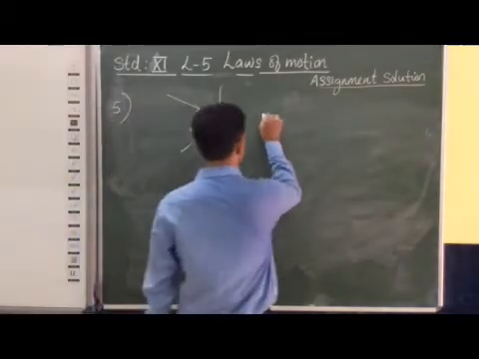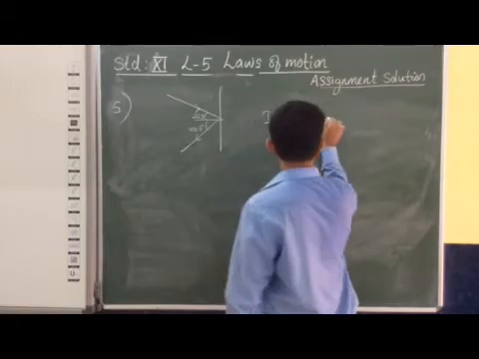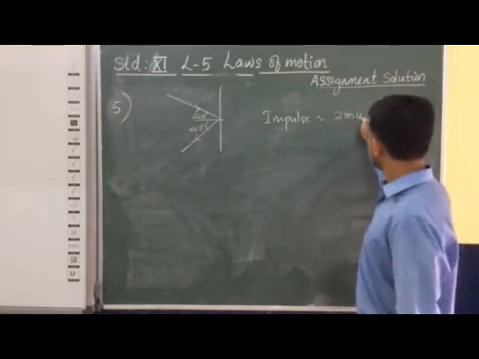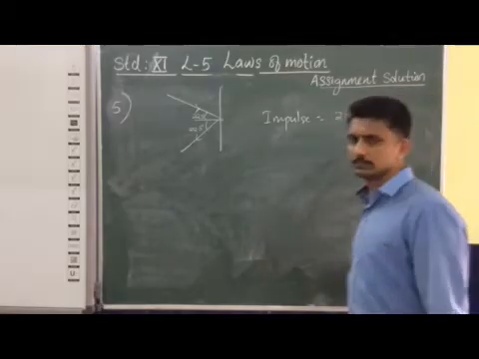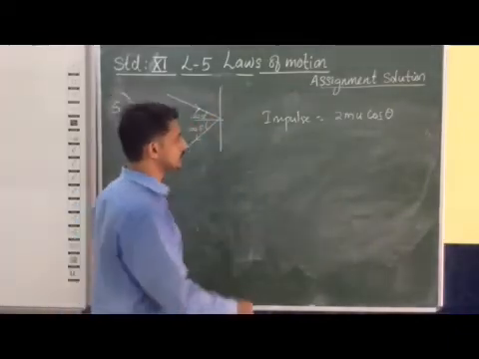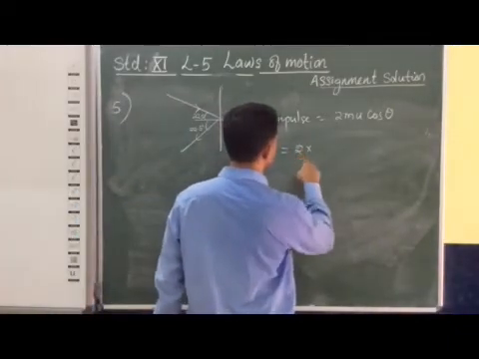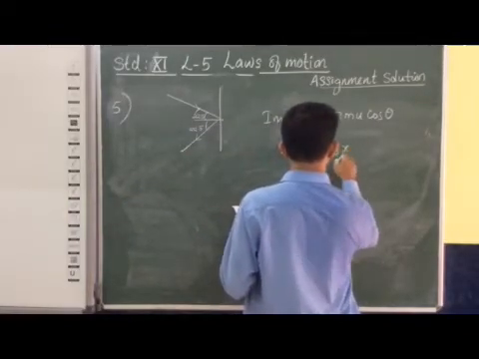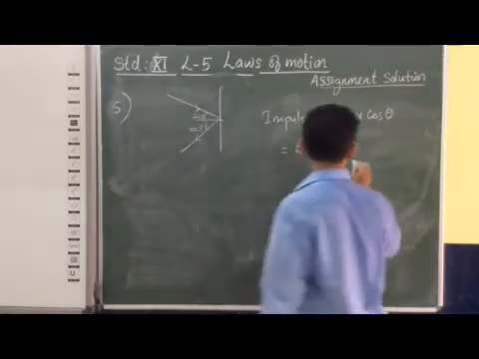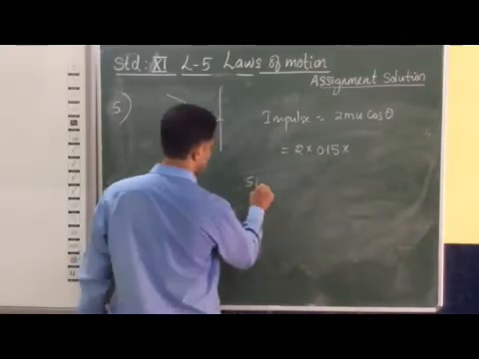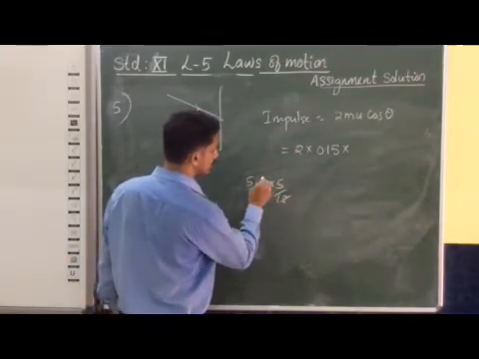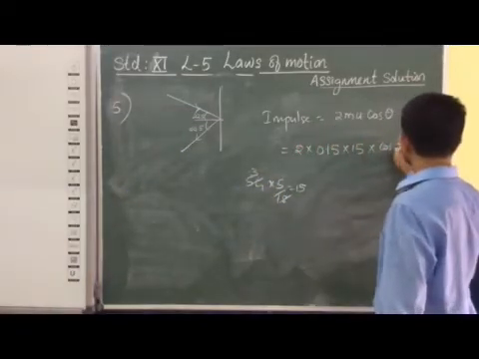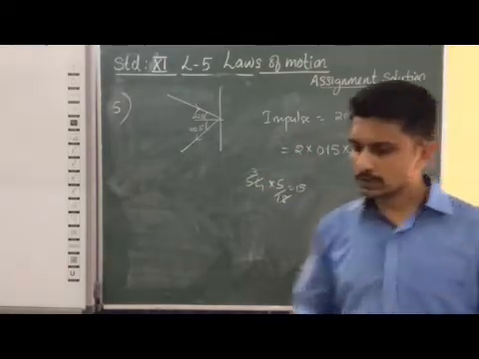When the ball strikes at a certain angle, we already found that impulse is equal to 2 m u cos theta. Substituting, 2 into mass 0.15 into initial velocity 54 km per hour. We have to convert into meter per second: 54 into 5 by 18, which is 15. So 2 into 0.15 into 15 into cos 22.5. You can solve this and you will get the answer.